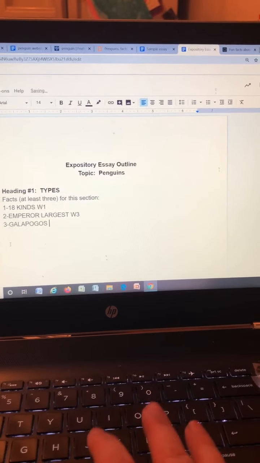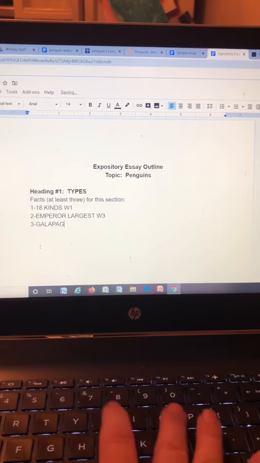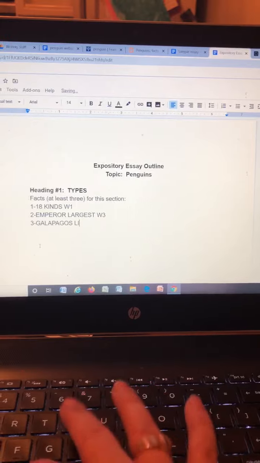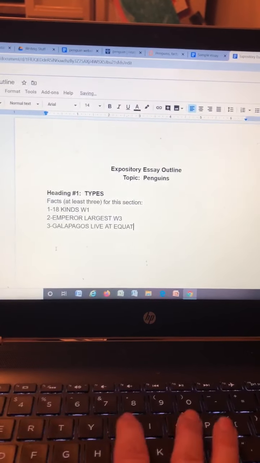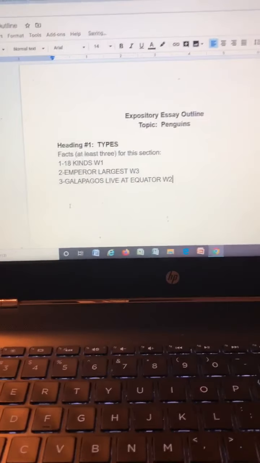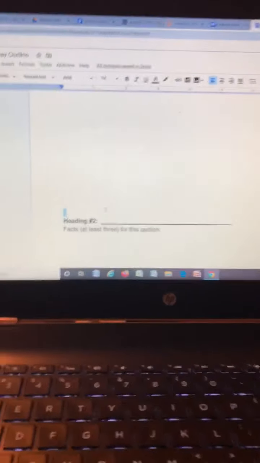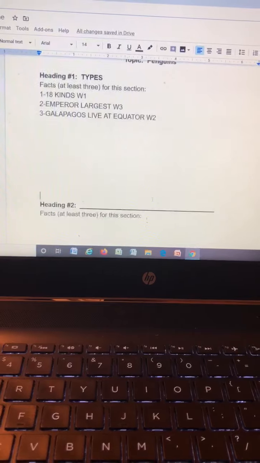Hope I spelled Galapagos right. They live at the equator, and I actually got that from my website number 2, so I'll put W2 beside it. Okay, so that would be things that we're going to turn into sentences and paragraphs later. And you can put more facts if you want, but you have to have at least 3.